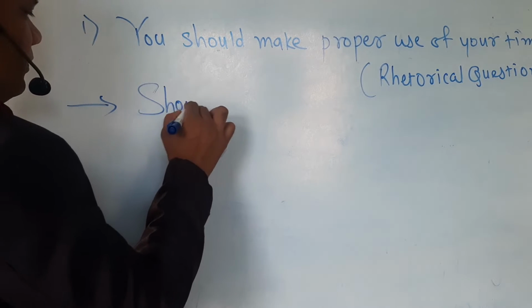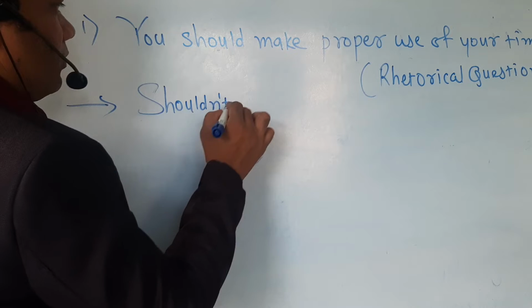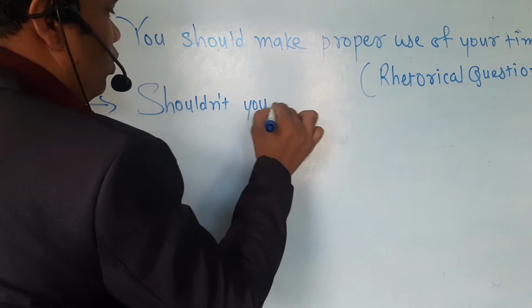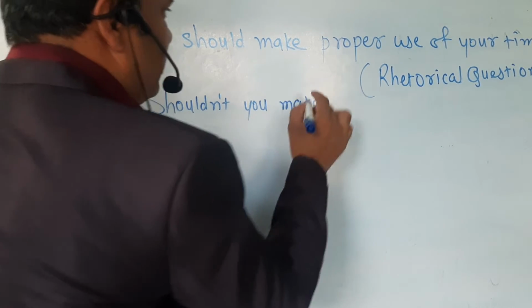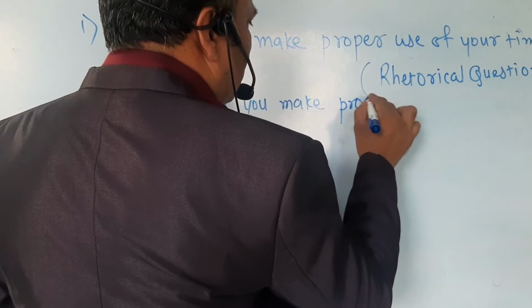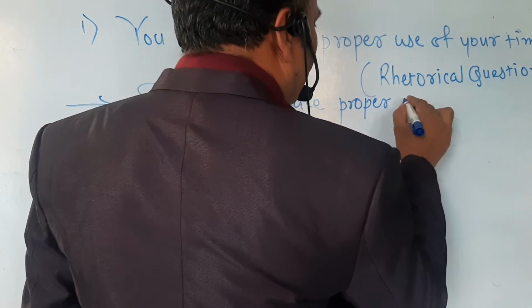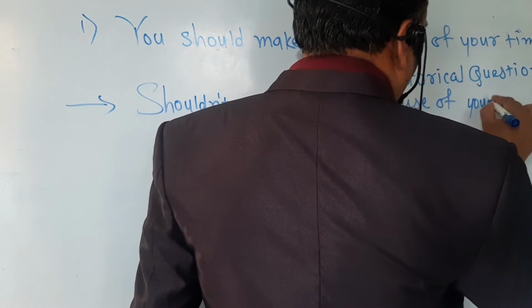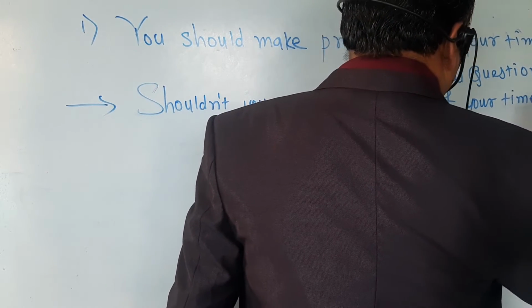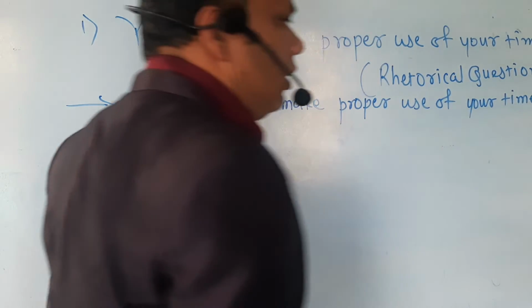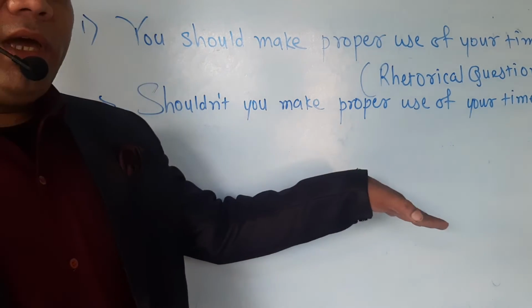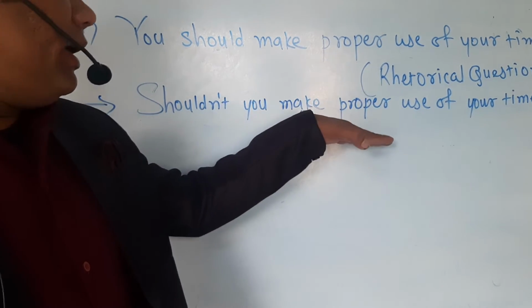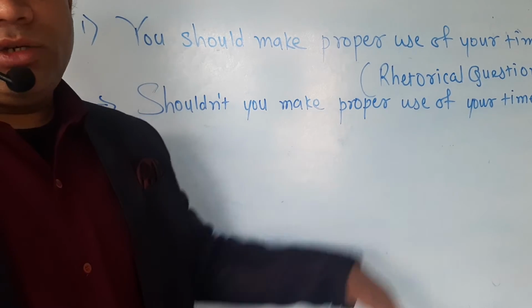Shouldn't you make proper use of your time? And at last we have to give a question mark. So here what we have done, a statement we have converted into a rhetorical question.